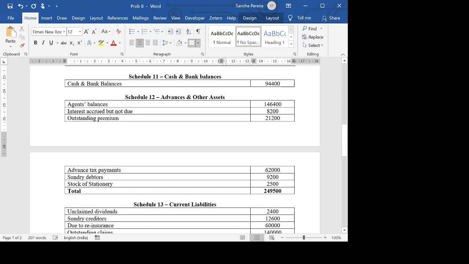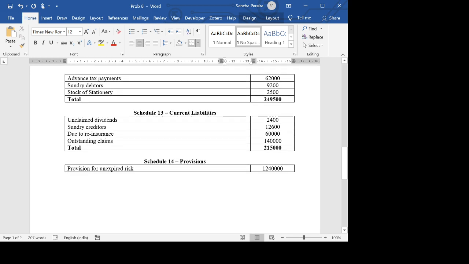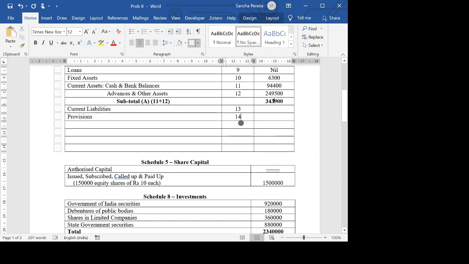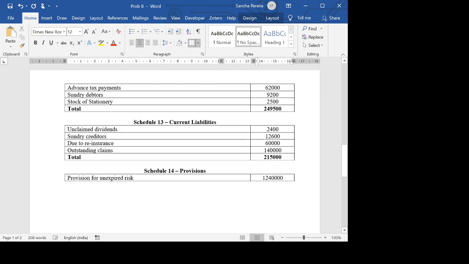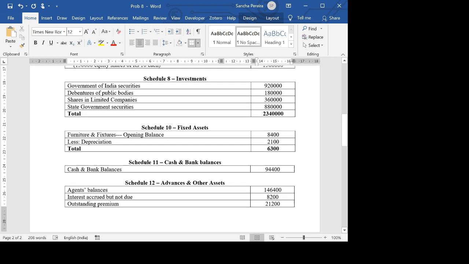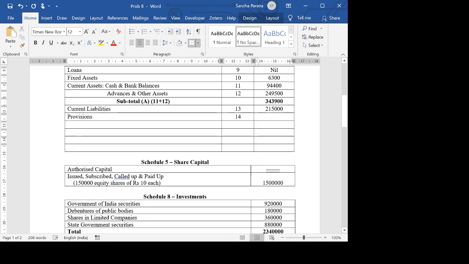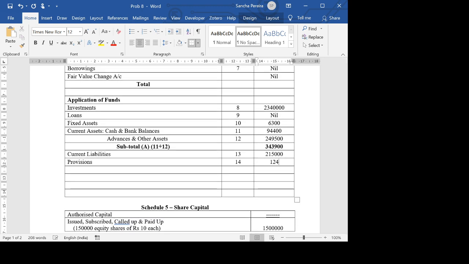Now, putting these two items together, current liabilities are 2,15,000, and current provisions are 12 lakhs 40,000. This gives us a subtotal B.